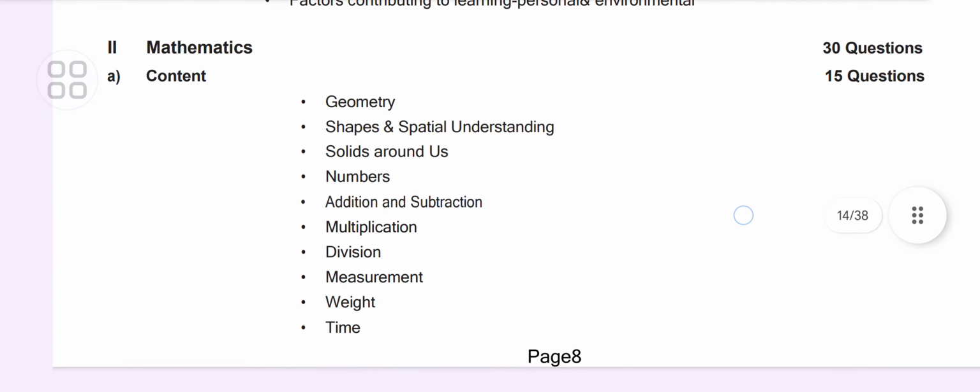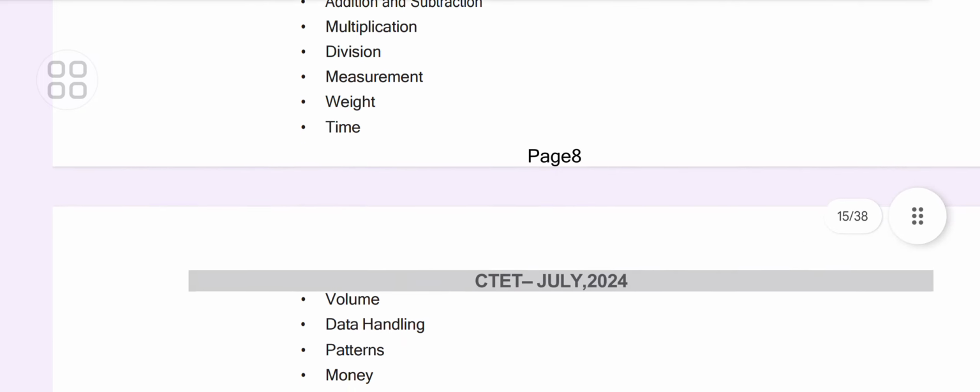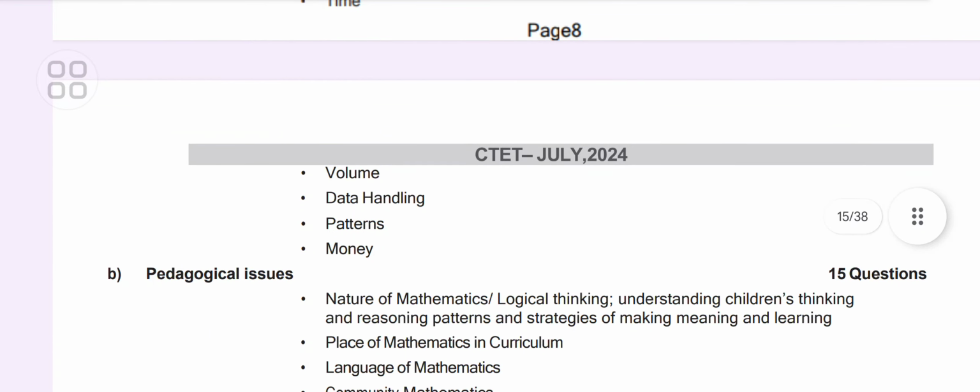Mathematics, we will have 30 questions: geometry, shapes and spatial understanding, solids around us, number, addition, subtraction, multiplication, weight, measurement, time, volume, data handling, pattern, money. What it comes from 1 to 5.